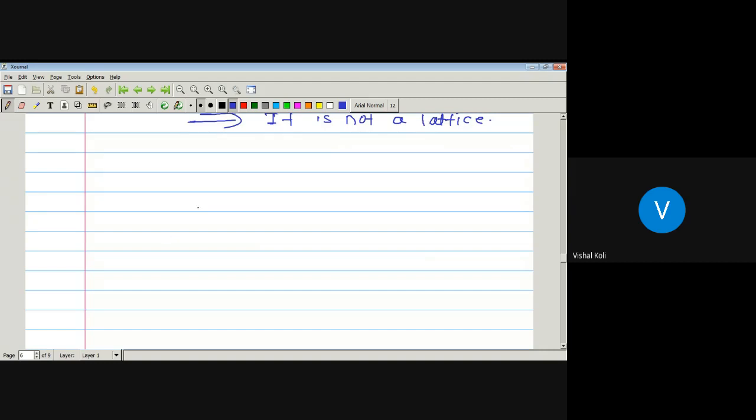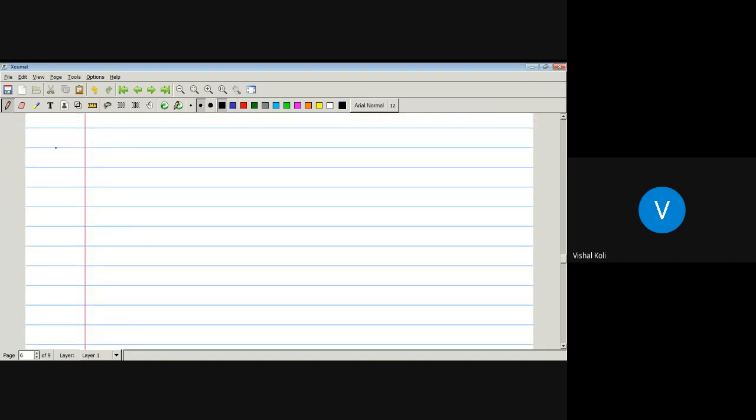Okay. Now there are some properties which are also results on lattices. First one. Actually, this one is a result. That is, we have to prove this one.